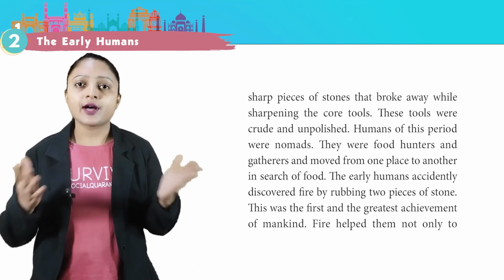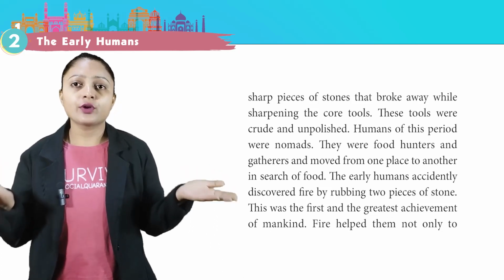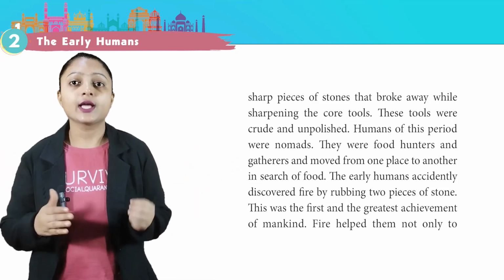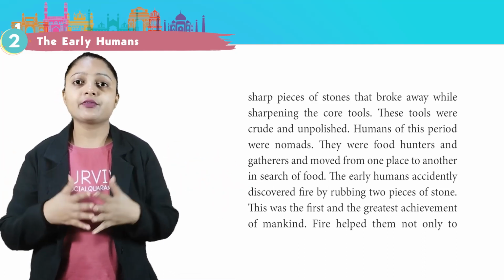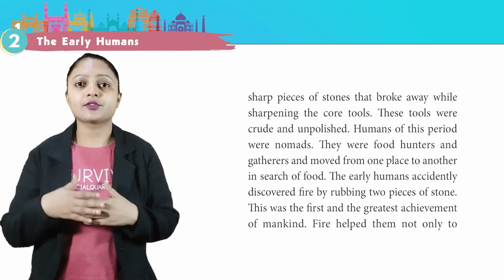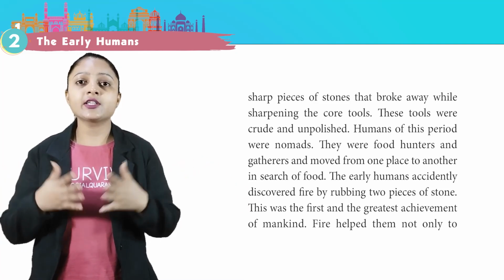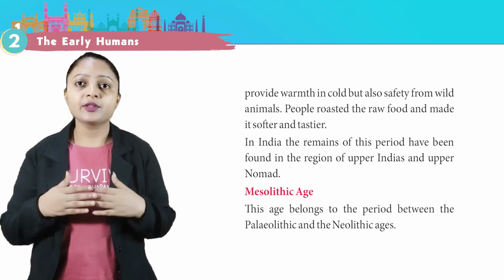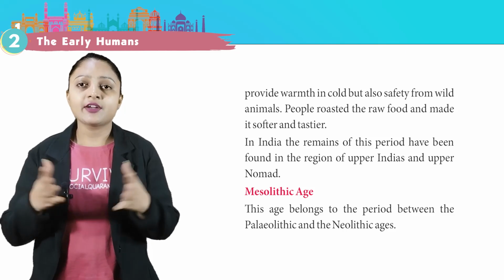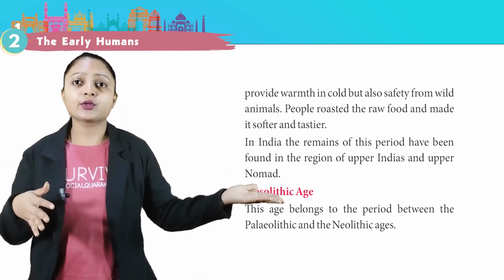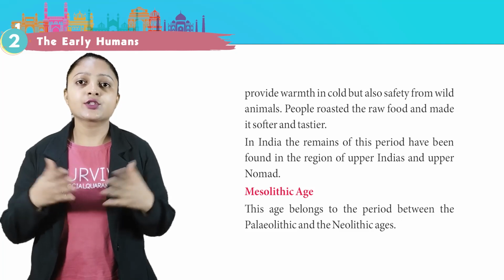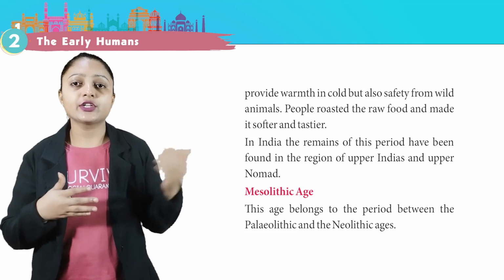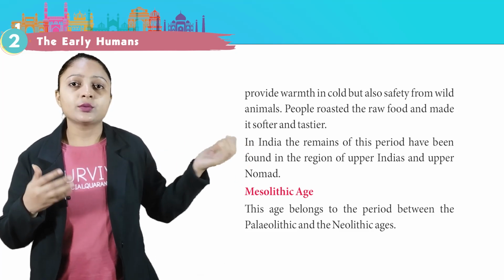Humans of this period were nomads. They were food hunters and gatherers and moved from one place to another in search of food. The early humans accidentally discovered fire by rubbing two pieces of stone. This was the first and the greatest achievement of mankind. Fire helped them not only to provide warmth in cold but also safety from wild animals. People roasted the raw food and made it softer and tastier. In India, the remains of this period have been found in the region of Upper India and Upper Narmada.